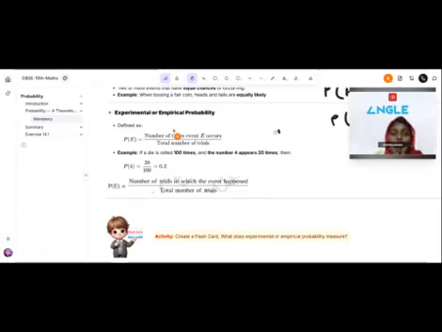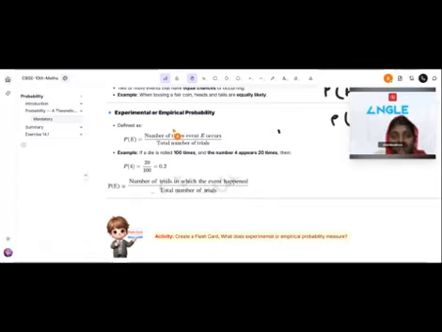How to calculate experimental or empirical probability? P(E), where E is an event. P(E) is equal to the number of times event E occurs divided by the total number of trials. For example, if a die is rolled 100 times, our event is the number 4 appearing 20 times.